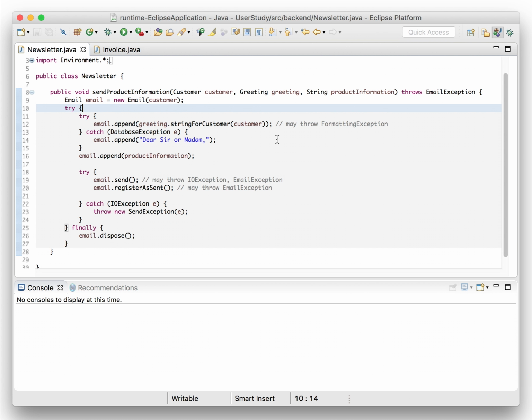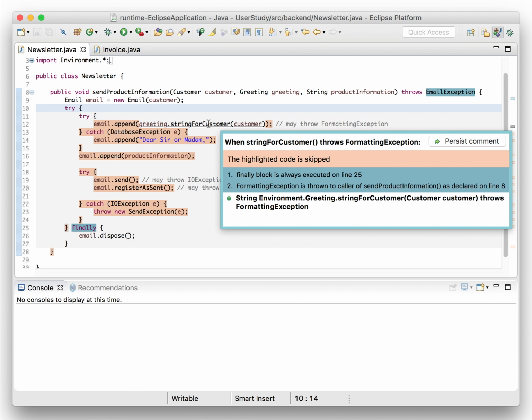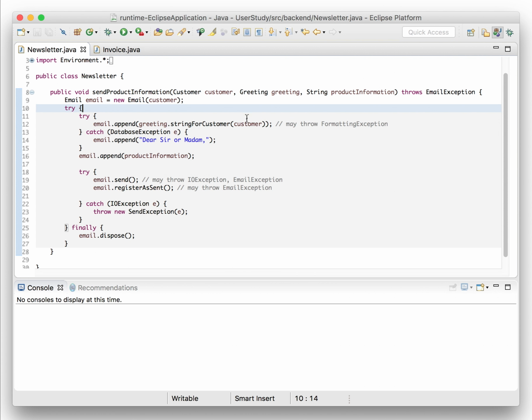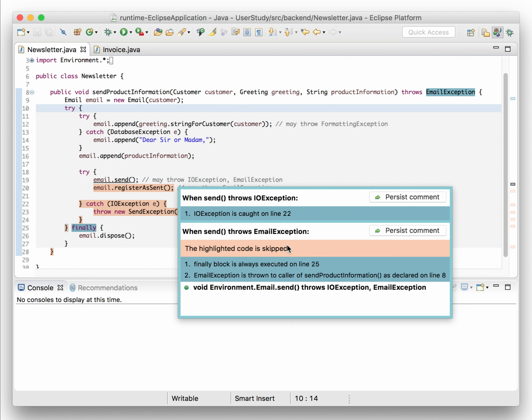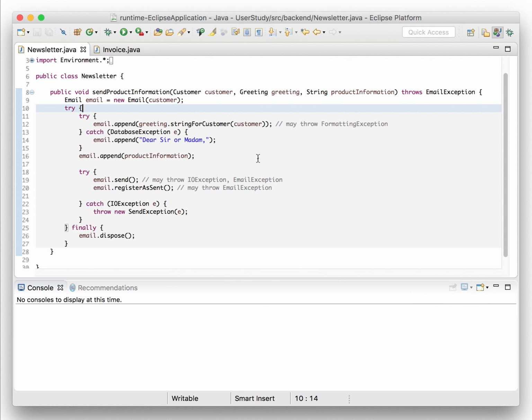To follow the flow of an exception, the user can either hover over the call that throws the exception or the ghost comment. Via the highlights in code and the legend in the pop-up, skipped code and responsible handlers can easily be identified. If the user selection is ambiguous, the user can select among all possible flows which one to follow. To reduce visual clutter, we hide the ghost comments once users leave the current try block with their text cursor.